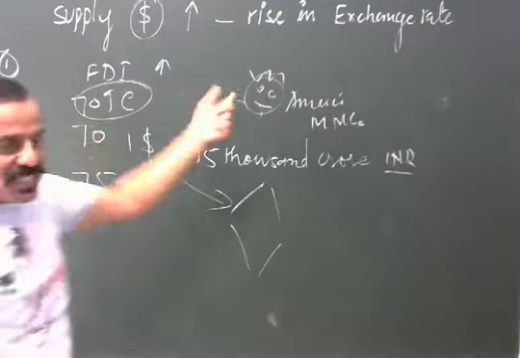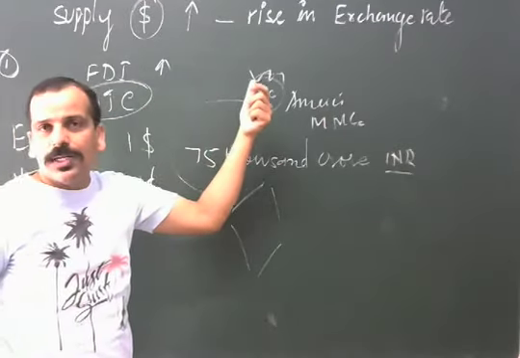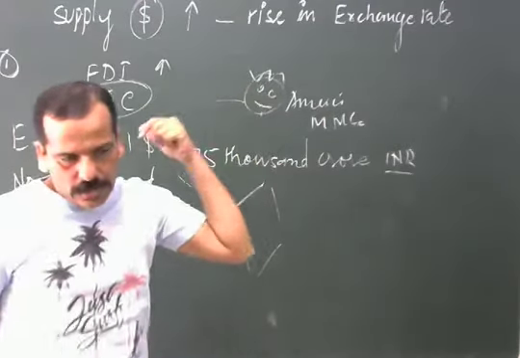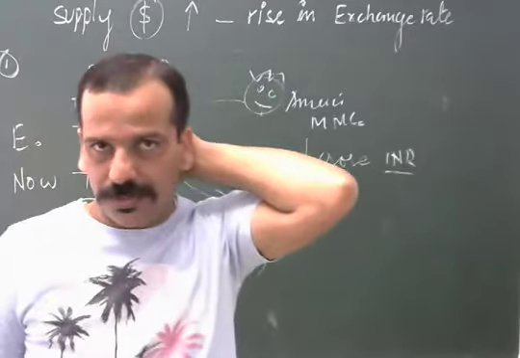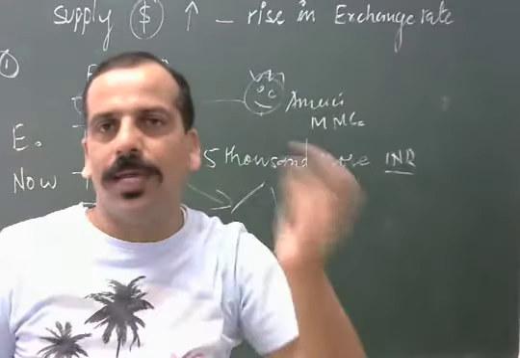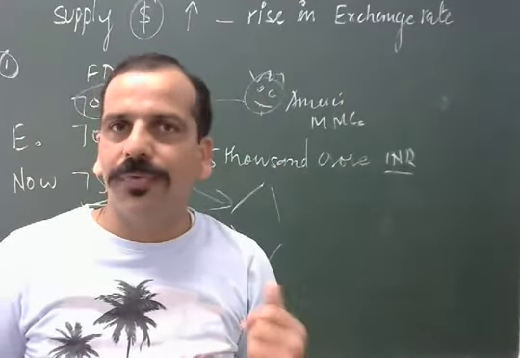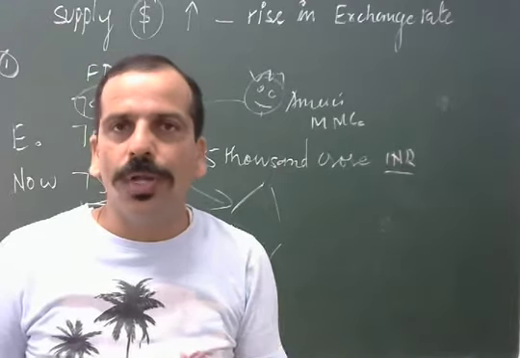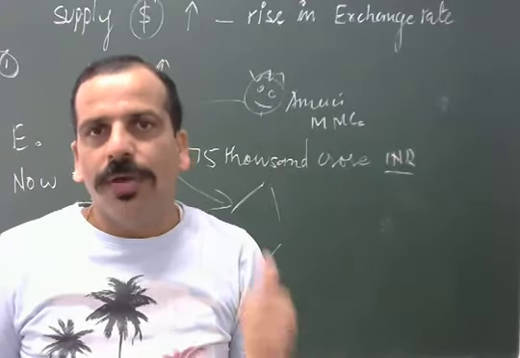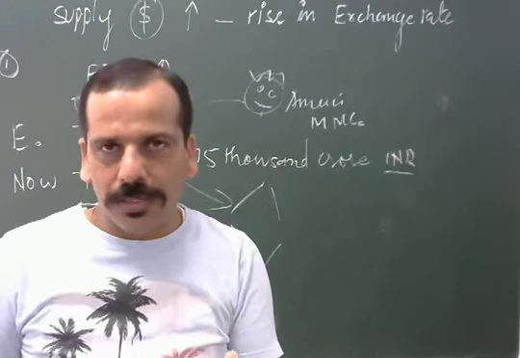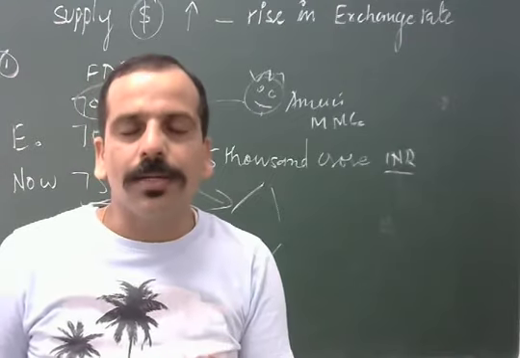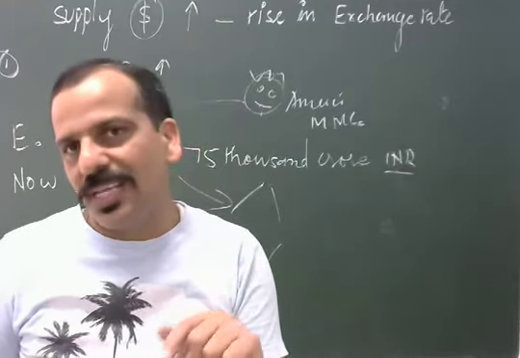Now I said this multinational or this industrialist is from America. When he is from America, definitely he will be holding the US dollar. When he has to buy the Indian currency, definitely he has to exchange.